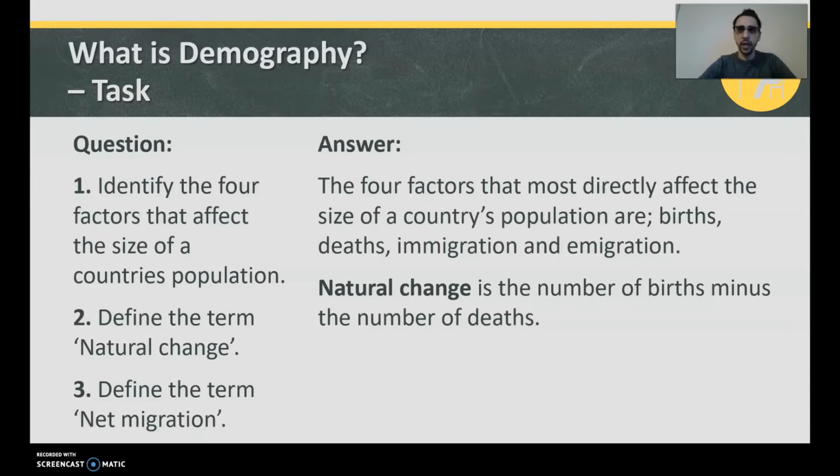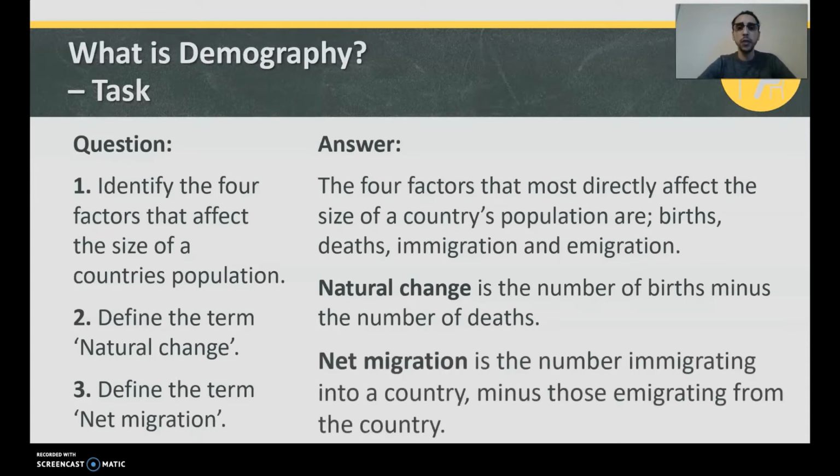That's natural change. Net migration is the number immigrating into a country minus those emigrating from the country. You might have a negative net migration where there's more people leaving than people coming. So for example, I don't know, but if I were to guess, I would say Poland would have more people emigrating out of the country than people immigrating into the country.